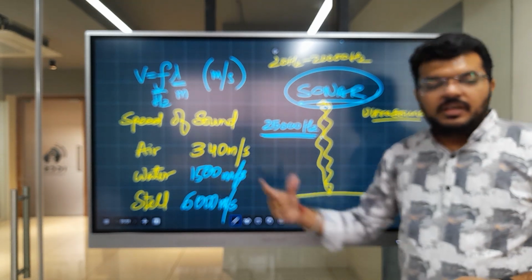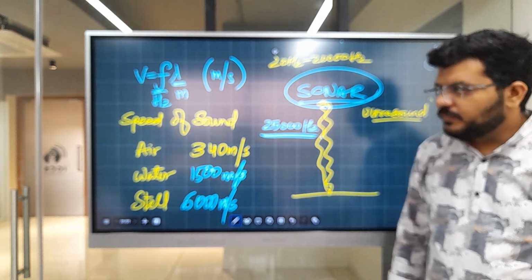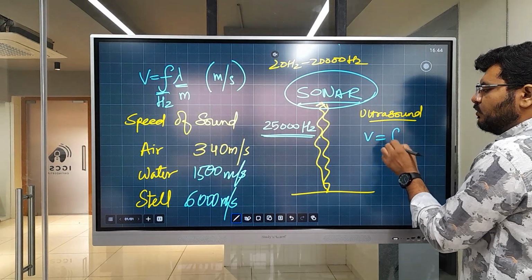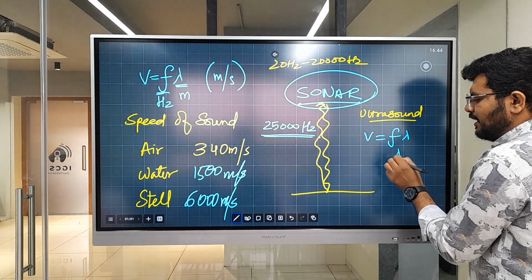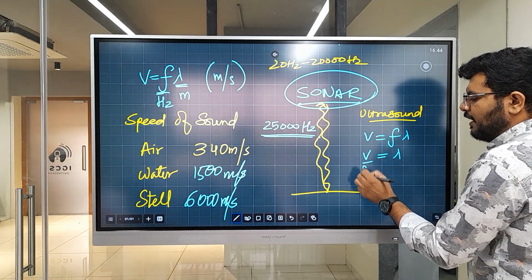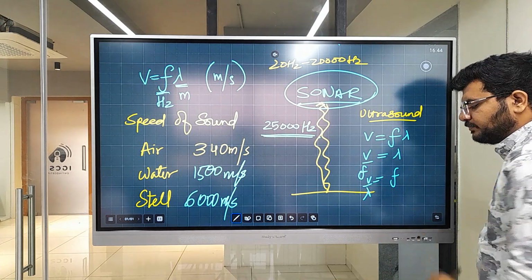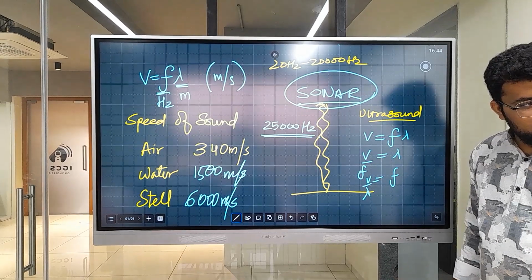But if the speed of sound in air is 340, right? Can I write down two more formulas, that if v is equal to f lambda, can I write lambda is equal to v by f and f is equal to v by lambda? All of these make sense?